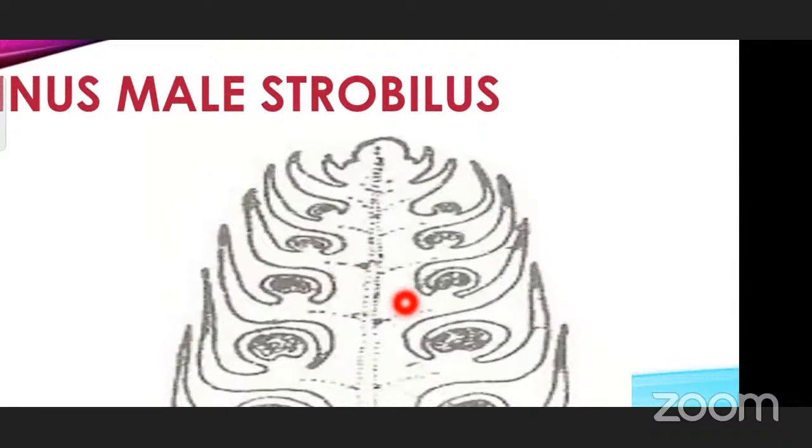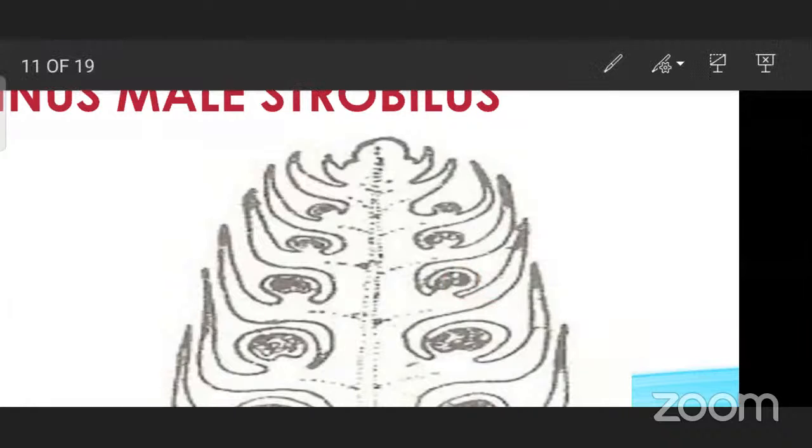And here only you can see the microsporangia. This is one microsporangium. This is another microsporangium. This is another microsporangium. So spirally it is arranged on the central axis. So you can see many microsporangia are arranged here on the strobilus, which is going to be the male flower and male strobilus. Here you can see one single number, that is the pollen sac. It is looking single from this lateral section view, but from the top view, if you see, two pollen sacs will be there.